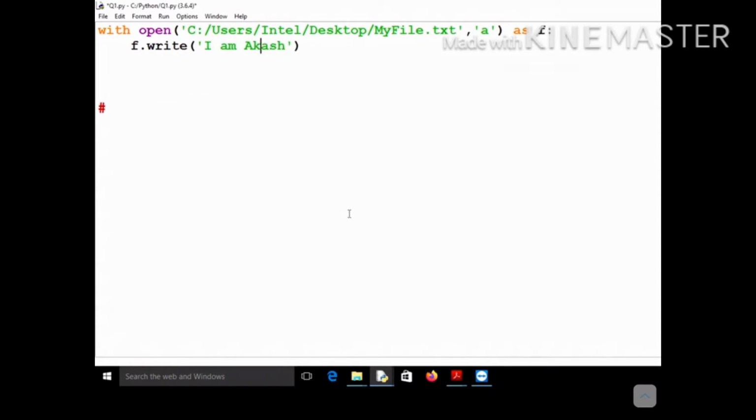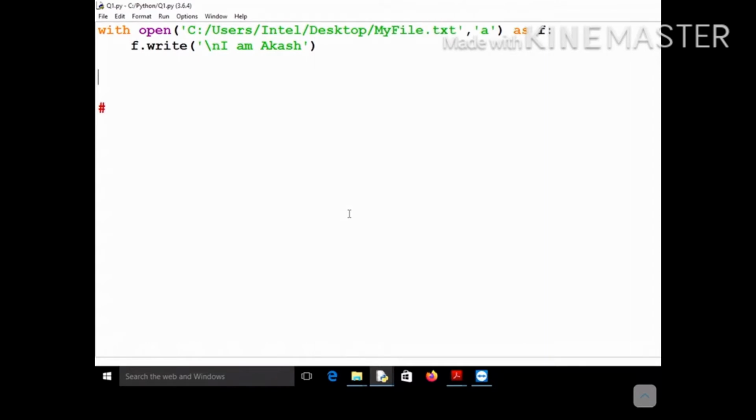suppose. And let's use a \n here, since a new line may not be present in the file previously. So you see that I am not using any kind of close statement to close my file. After executing this line, the file will automatically get closed, and this line "I am Akash" will automatically get written onto the file myfile.txt.